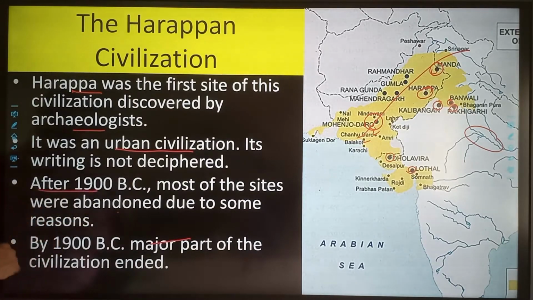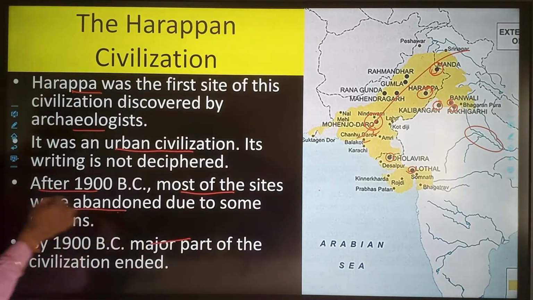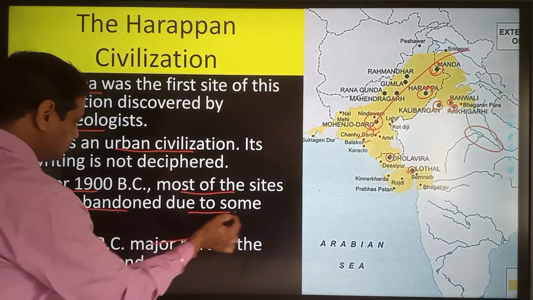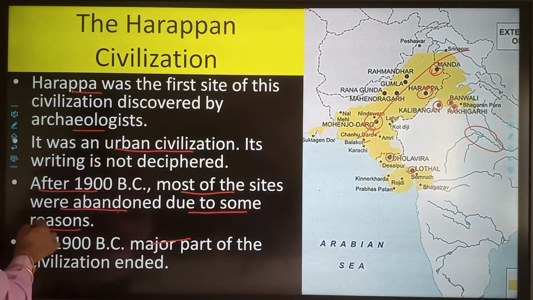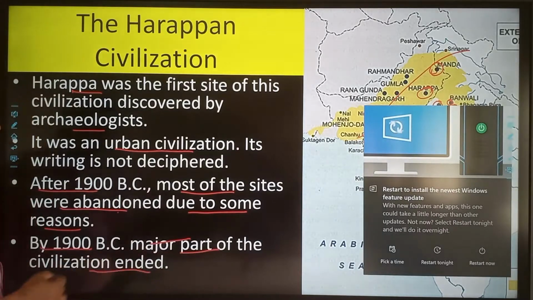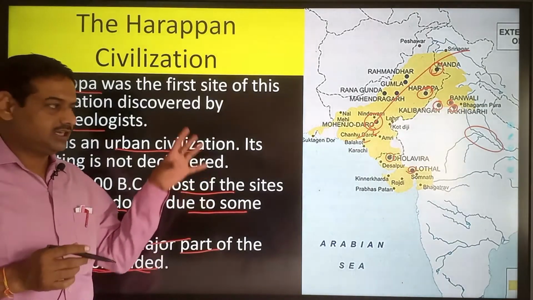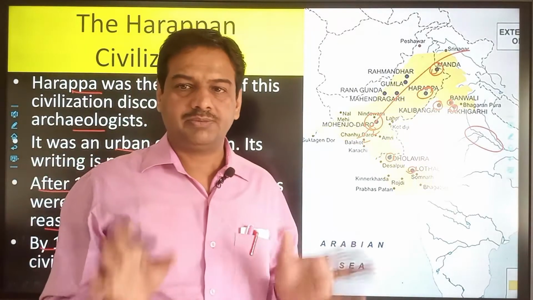After 1900, most of these urban sites were abandoned. They were left by the people due to some reasons, and what were those reasons, we will discuss in this chapter also. By 1900 BCE, a major part of the Harappan civilization ended. And the causes of the end of this civilization will also be discussed in this chapter.